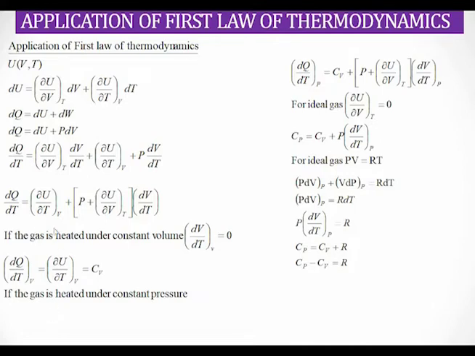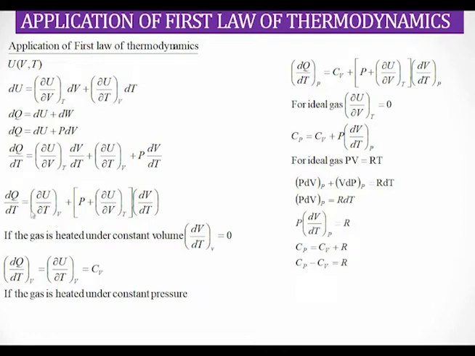Now we apply the condition: if the gas is heated under constant volume, we have to apply the constant volume condition to this equation. So this term will be dQ/dT at constant volume.